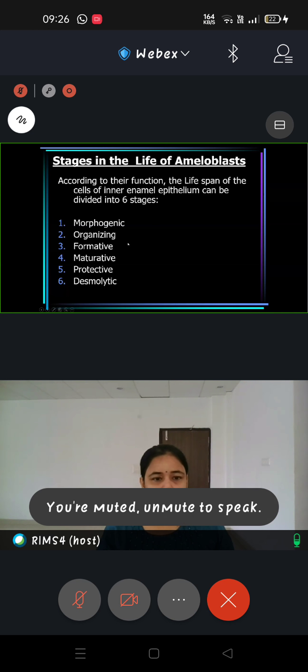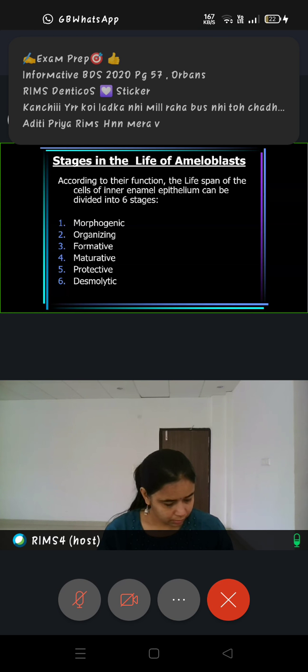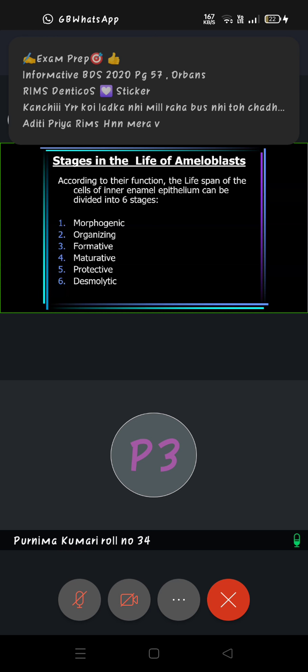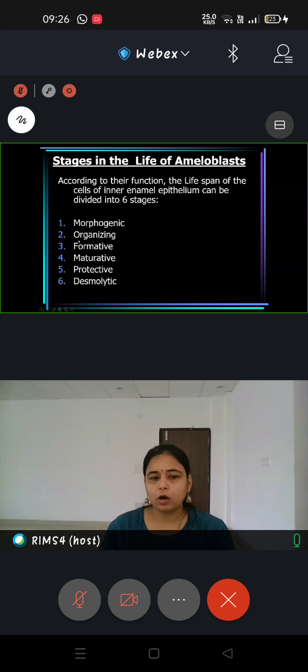So the first stage is called the morphogenic stage. Then you have another stage called organizing, followed by formative, maturative, protective, and desmolytic.